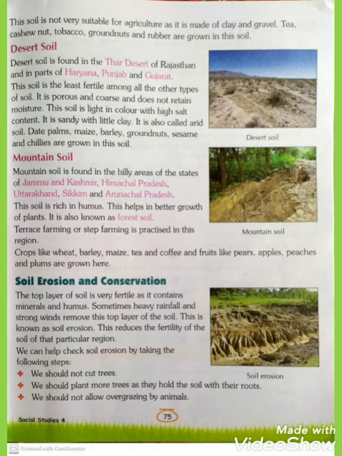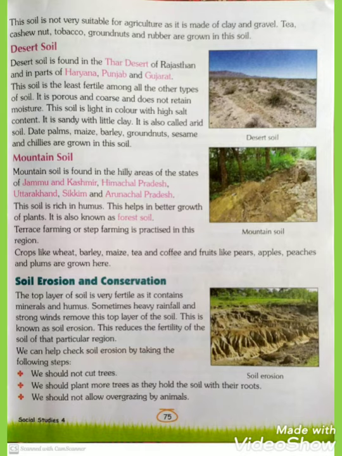So, firstly, I will tell you the meaning of porous. Porous means allowing liquid or air to pass through slowly. That is called porous. And coarse means rough, not smooth. Retain means remain. Moisture is water in small drops on a surface or in the air. So if these qualities are not in desert soil or any soil, it will not be very fertile.